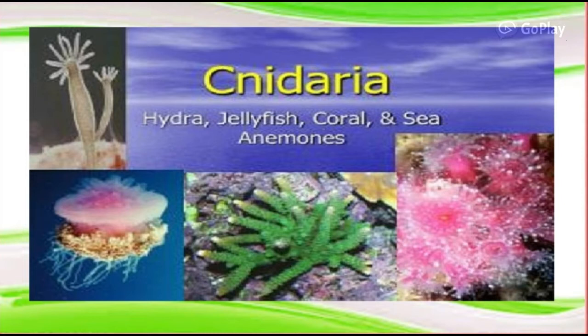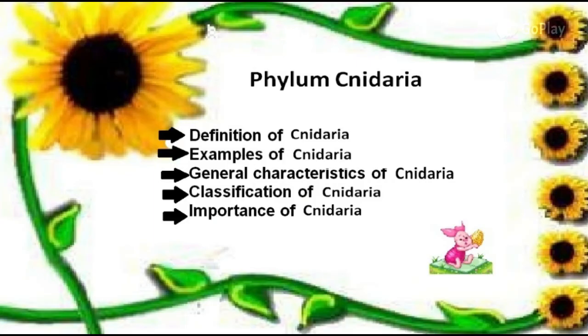The topic of our discussion is phylum Cnidaria. The members of this phylum are hydra, jellyfish, corals, and sea anemone. You can see here examples of phylum Cnidaria. We will discuss the definition of Cnidaria, examples of Cnidaria, general characteristics of Cnidaria, classification of Cnidaria, and importance of Cnidaria.